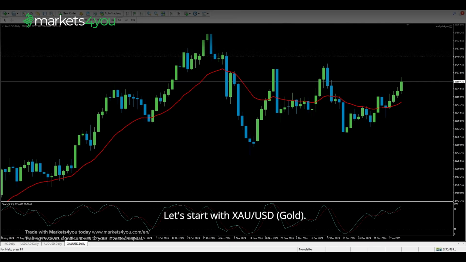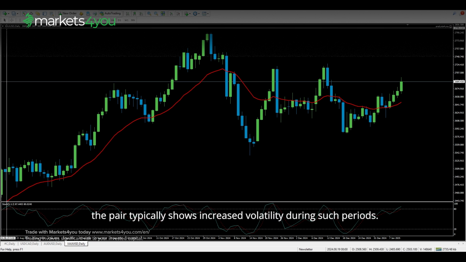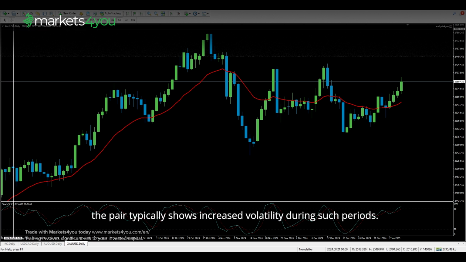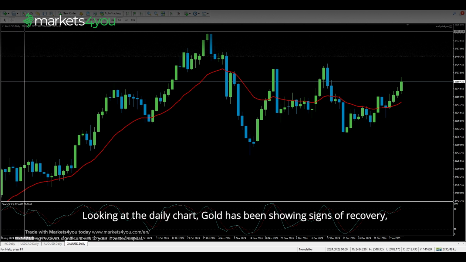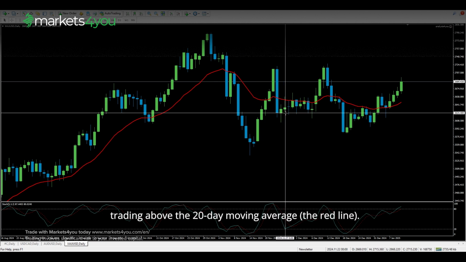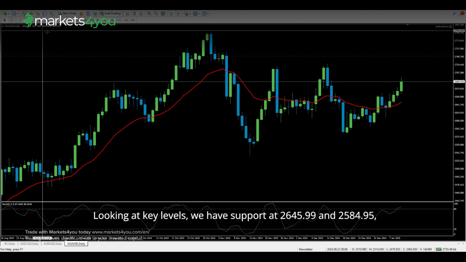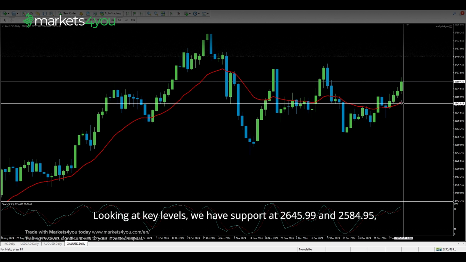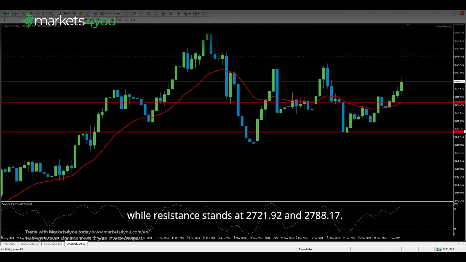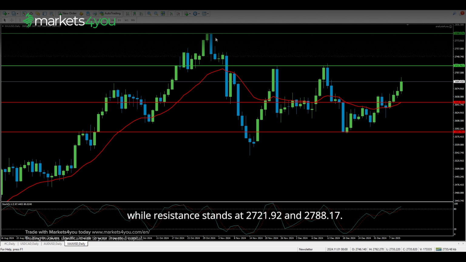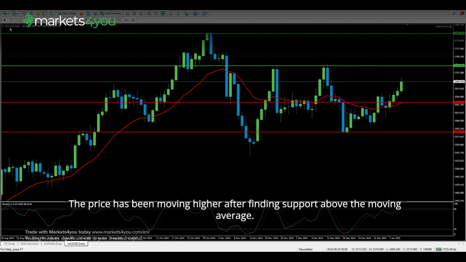Let's start with XAU/USD, gold. With US inflation data ahead on Wednesday, the pair typically shows increased volatility during such periods. Looking at the daily chart, gold has been showing signs of recovery, trading above the 20-day moving average, the red line. Looking at key levels, we have support at 2,645.99 and 2,584.95, while resistance stands at 2,721.92 and 2,788.17.